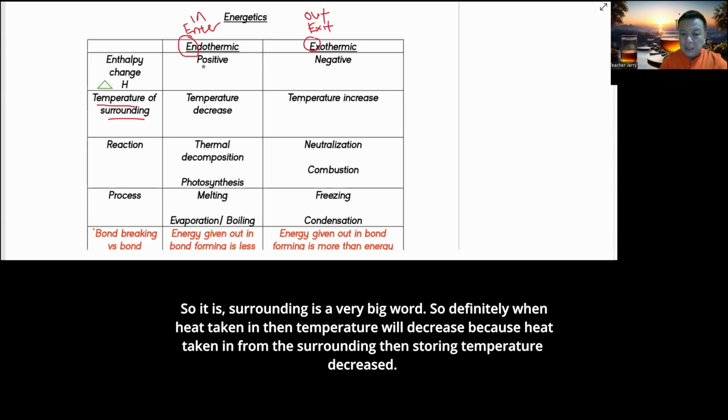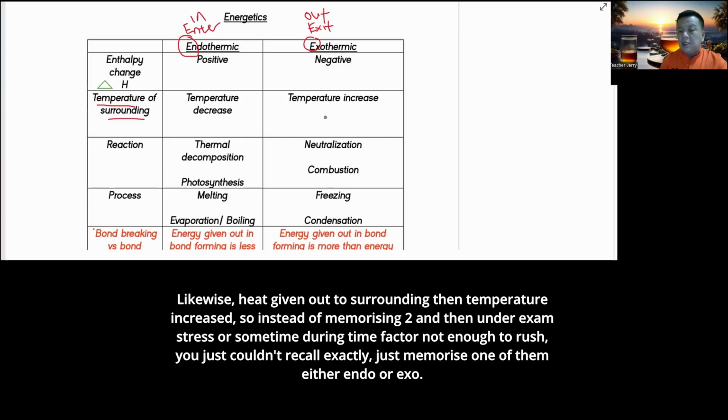So definitely when heat is taken in, the temperature will decrease, because you take heat in from the surrounding, so the surrounding temperature decreases. And likewise, when heat is given out to the surrounding, the temperature increases. So instead of memorizing two, under exam stress or when time is not enough, you rush and just can't recall exactly, just memorize one of them, either endo or exo.